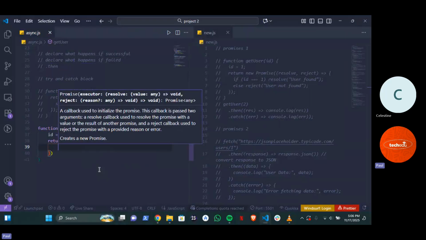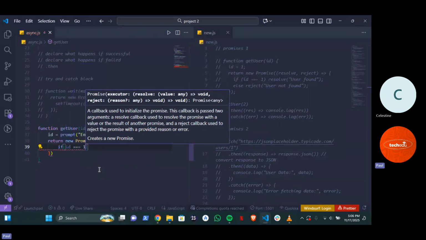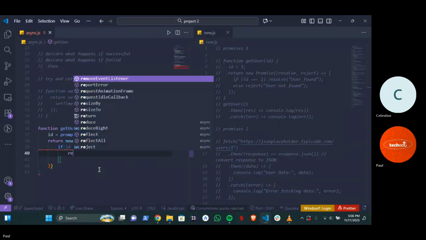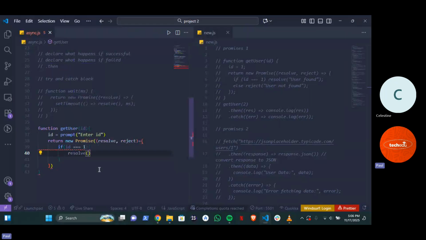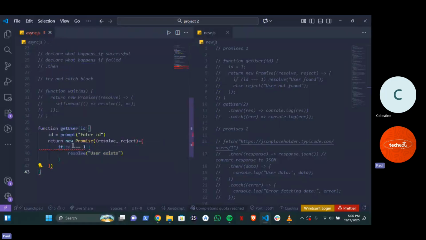I cannot say if ID equals 1, right? What do you want to have? You want to resolve. You want to resolve what? Resolve user exists. Why is it giving me an error? ID is declared, but the value is never read.